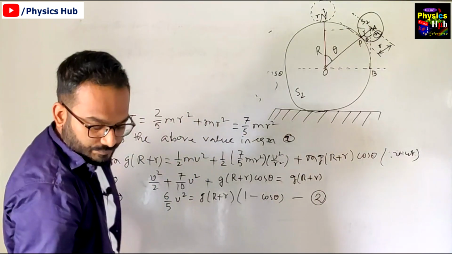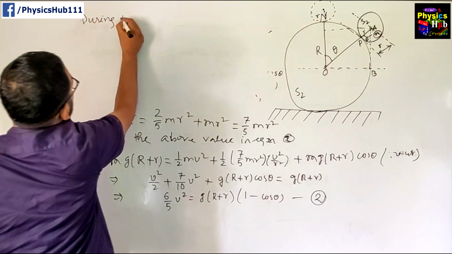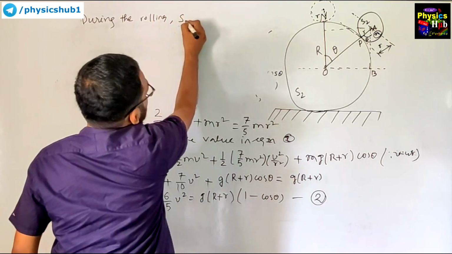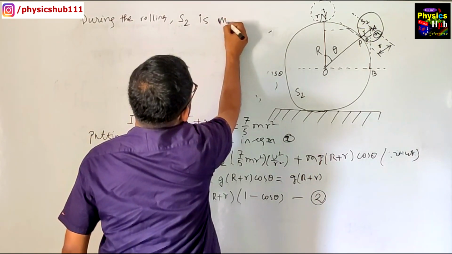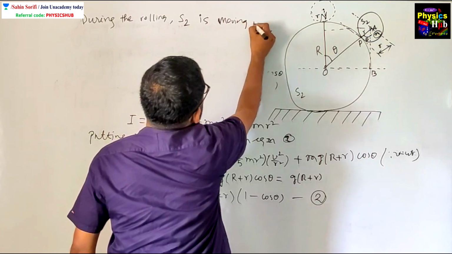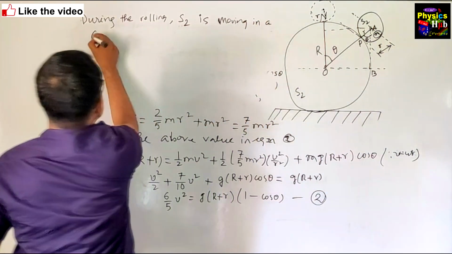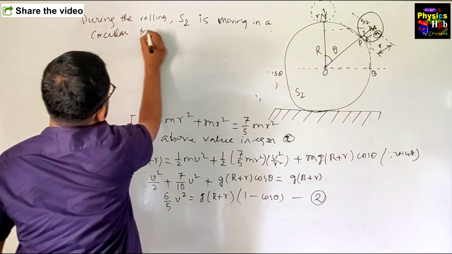During the rolling, S2 is moving in a circular trajectory.